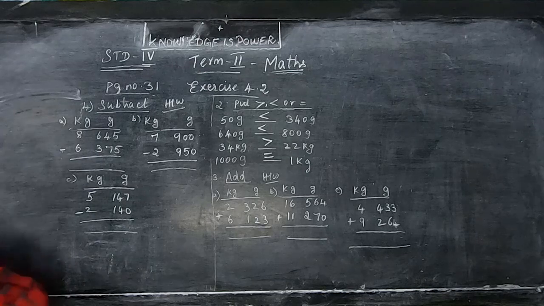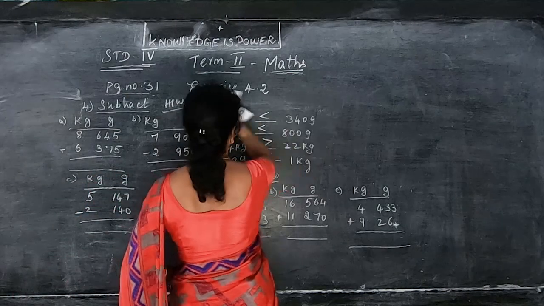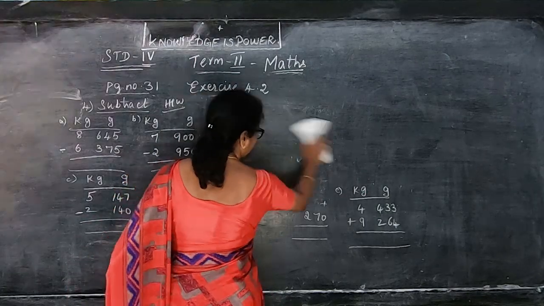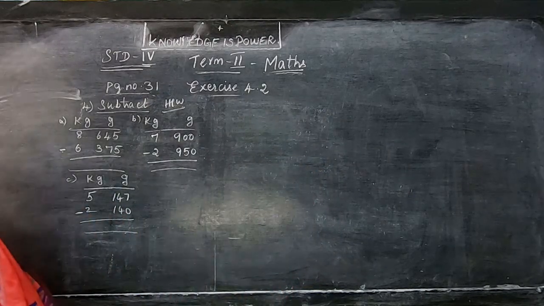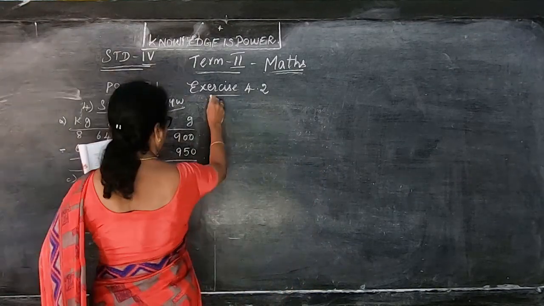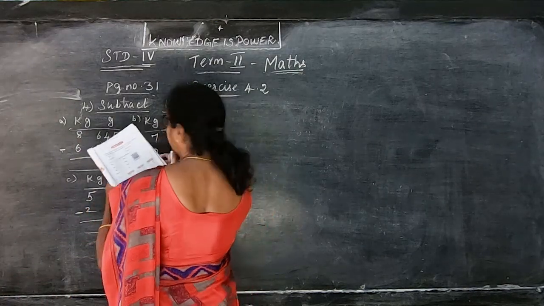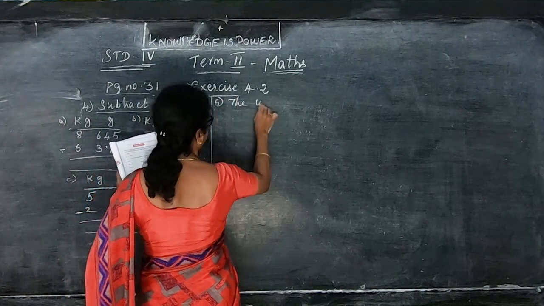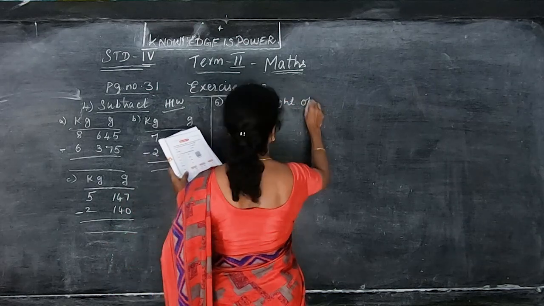Now we will see the problems. Some of the problem, 2 problems are there. We will see the problem in the same exercises. So here the weight of 3 babies.